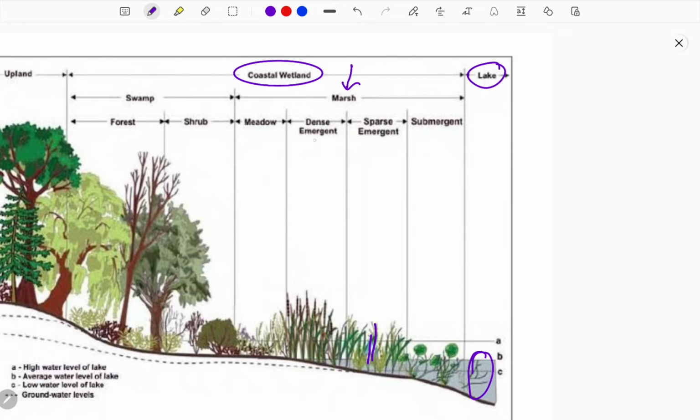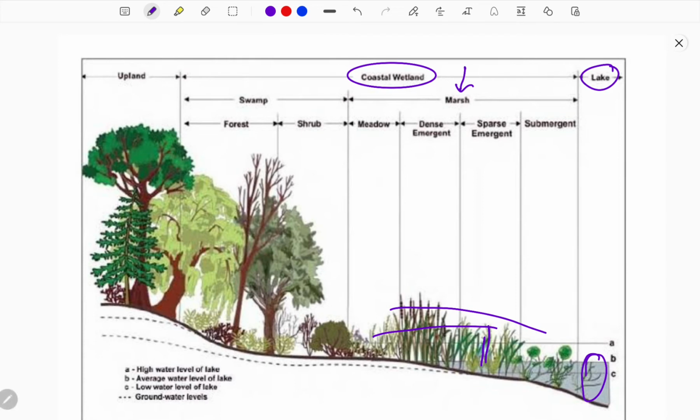What is a marsh? Marsh means mostly grass-type vegetation, knee-high or less, which means less than knee height. There will be many types of vegetation found with water. Water will be high and vegetation will also be high. There are no large or huge plants, but only medium-sized, hip-sized or knee-sized grass-like vegetation. That region is considered marshland. Then swamp. Swamp means there will be water present over this region. The water level will be up to the surface of the plants, and huge and large woody plants will be located over the region. This is considered a swamp.